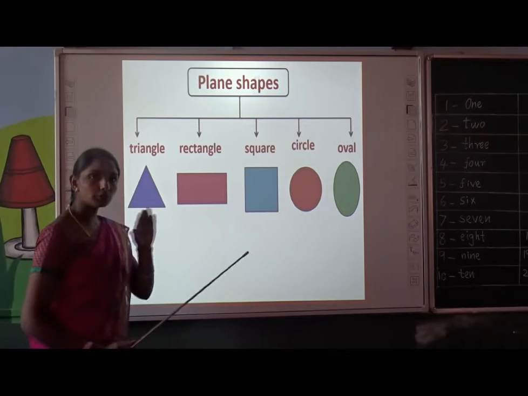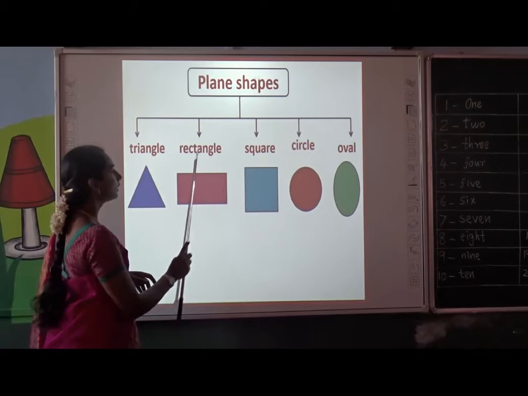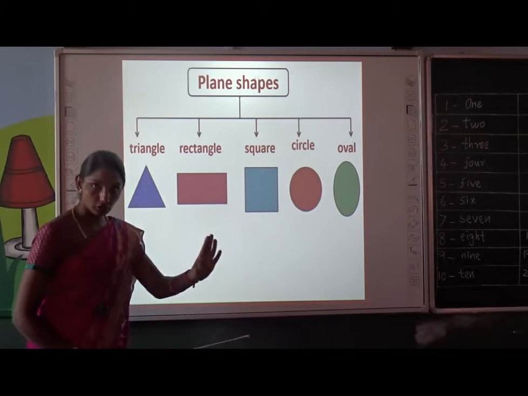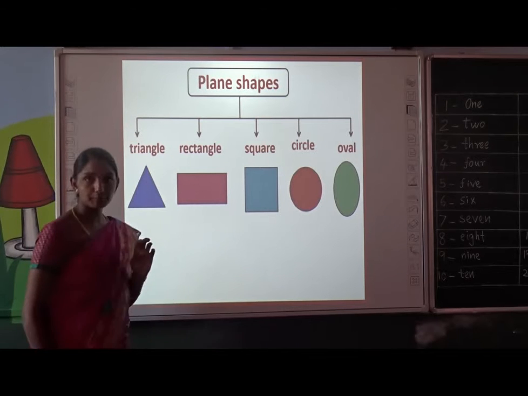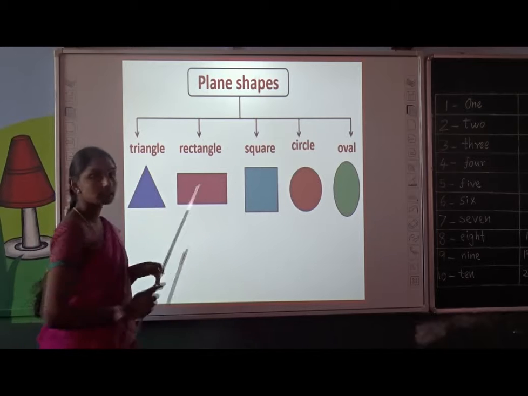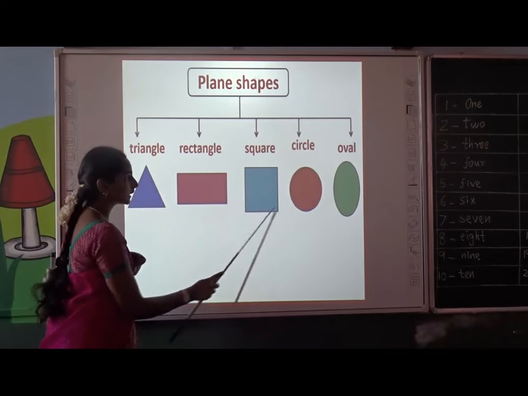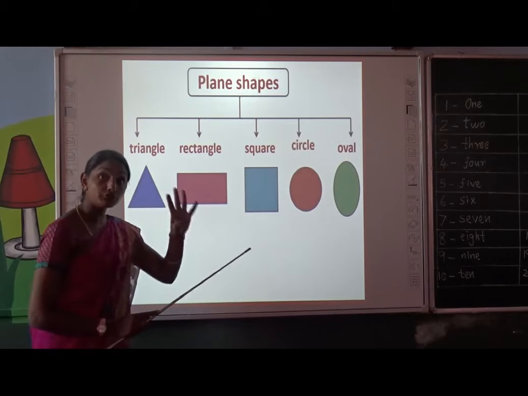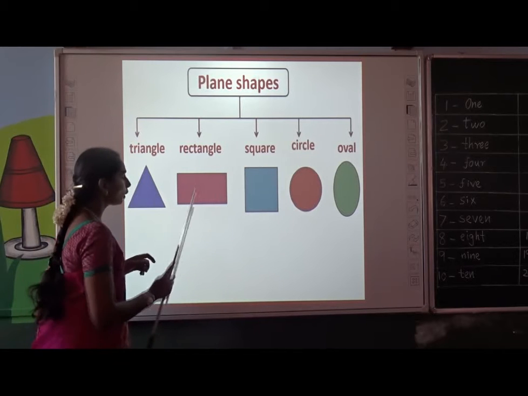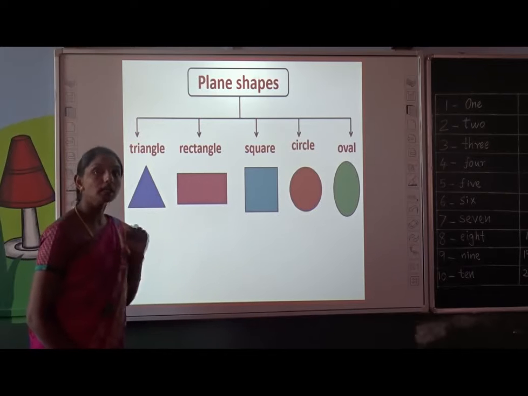Rectangle and square are more or less same. The only difference, one and only difference. See here, rectangle and square have 4 sides, 4 corners. Both are made up of 4 straight lines. These are the common points of square and rectangle. The difference is that all the sides of a square are equal. All 4 sides of a square are equal. But in rectangle, 2 opposite sides are equal.